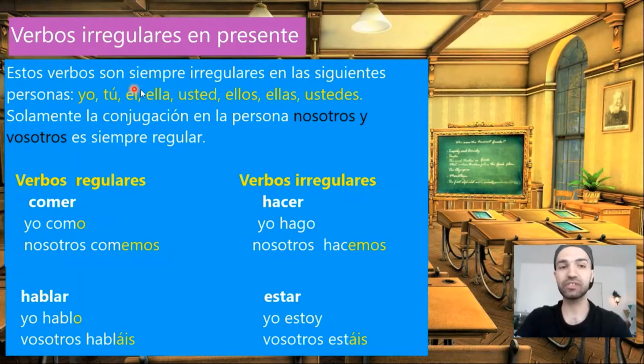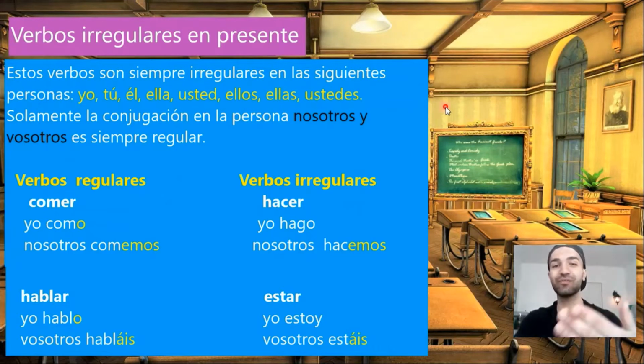Estos verbos son siempre irregulares en las siguientes personas: yo, tú, él, ella, usted, ellos, ellas, ustedes. That means the irregularity will be in first, second, third person singular and third person plural. Yo, tú, él, ella, usted: first, second, third person singular. Ellos, ellas, ustedes: third person plural.